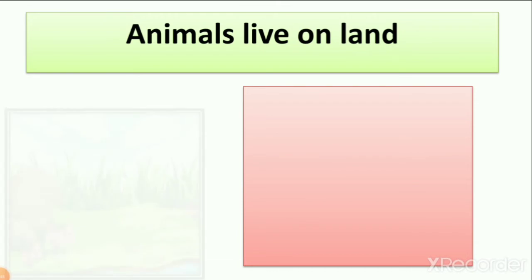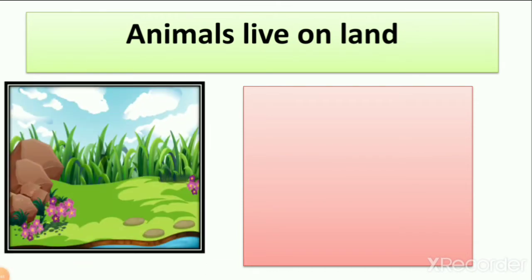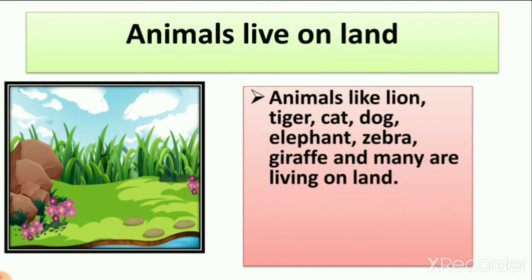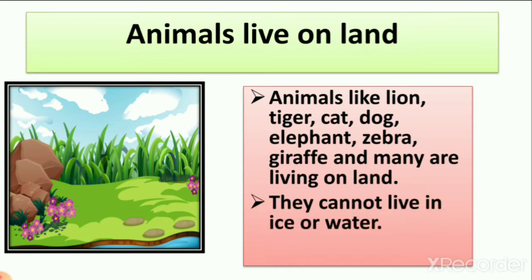Then we learn that animals live on land. So which animals are living on land? Animals like lion, tiger, cat, dog, elephant and zebra, which are living in the forest. All these animals are living on land and they cannot live in ice or water.